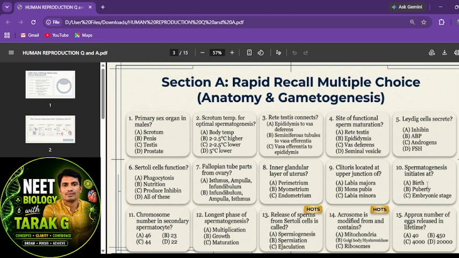And the last one in this session: spermatogenesis initiates at, okay? Spermatogenesis is in the male, right? That's why puberty, the adolescence stage. In the female, if they ask, oogenesis is at embryonic development, right?